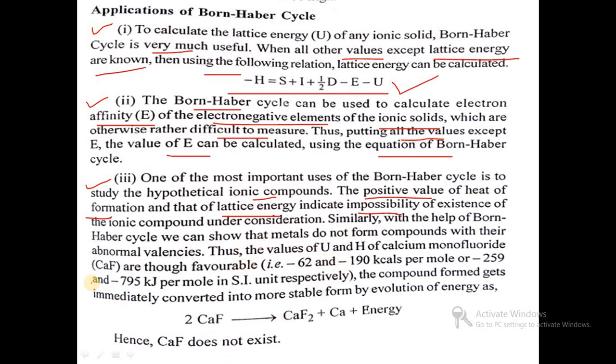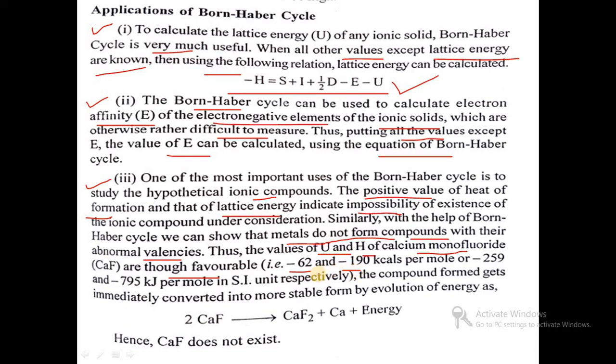For that purpose, first we will see one example. With the help of the Born-Haber cycle, we can show that metals do not form compounds with abnormal valences. The values of U and H of calcium monofluoride are favorable. Suppose lattice energy and heat of formation are -62 kcal per mole and -190 kcal per mole.